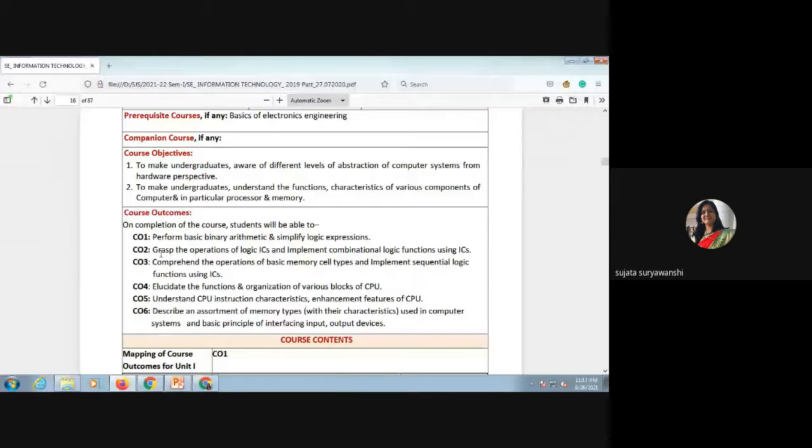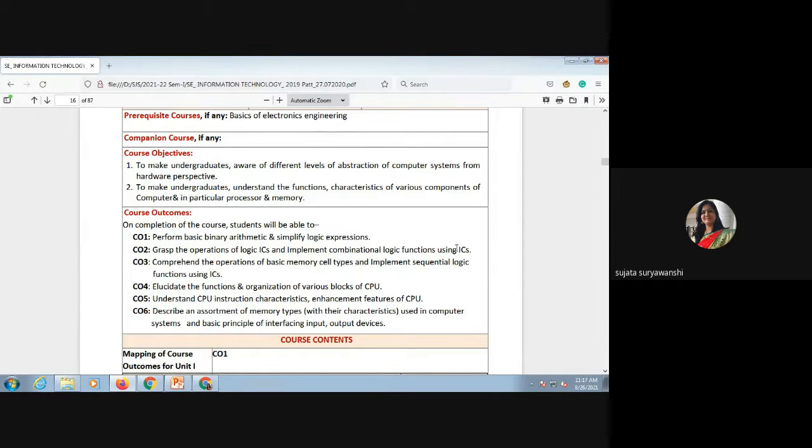Then the second course outcome is that you'll be able to grasp the operation of logic ICs and implement combinational logic functions using ICs. In digital electronics, different circuits are there, and the complete circuit is divided into two types: the combinational circuit and the sequential circuit.